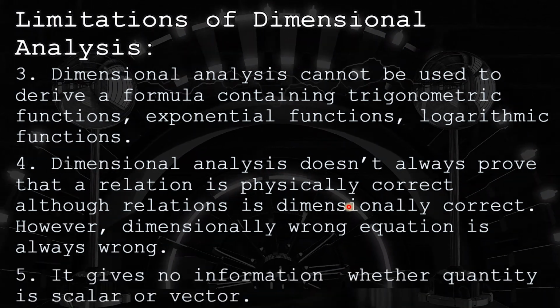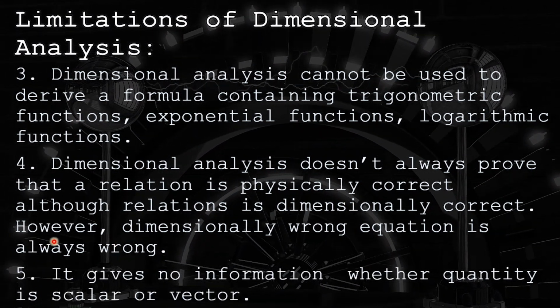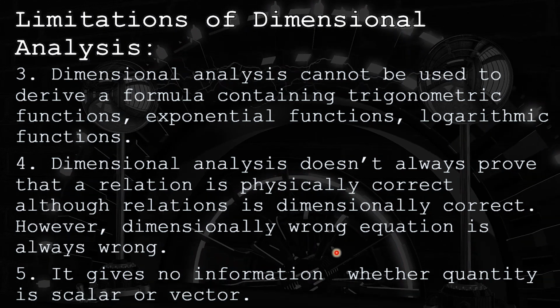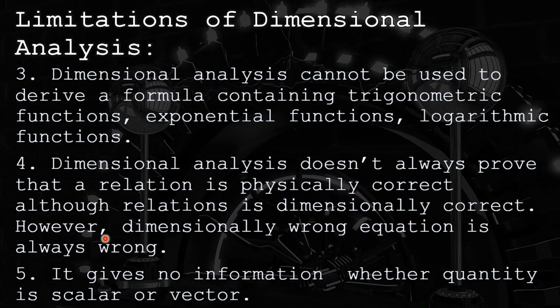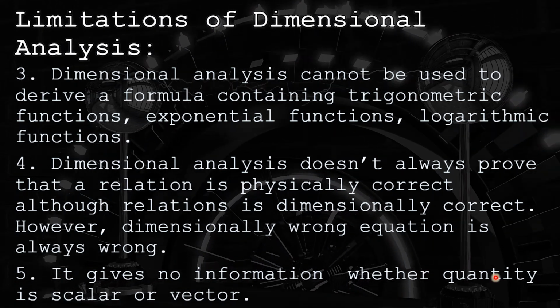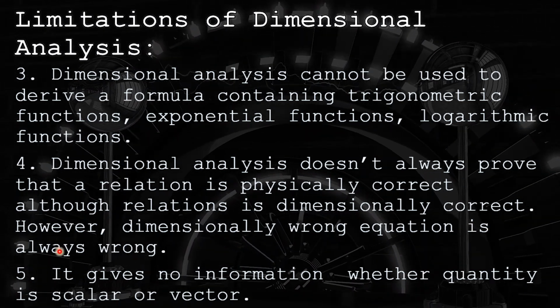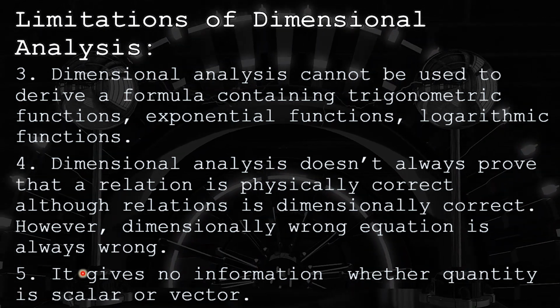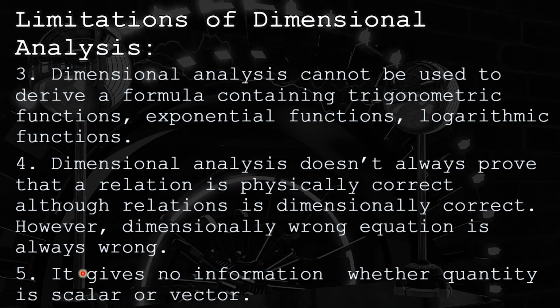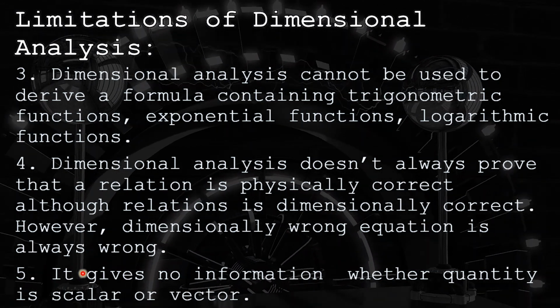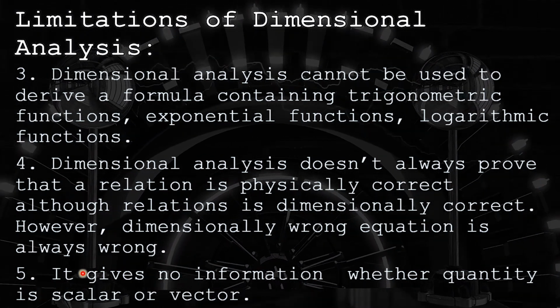One more drawback is that this analysis will not give you any information regarding whether the quantity is a scalar or a vector quantity. Scalar means those quantities having only magnitude, and vector means having magnitude plus direction. So this analysis will not give you information regarding any direction of the particular physical quantity.